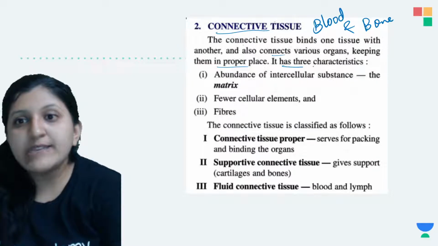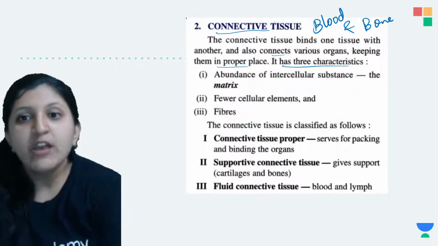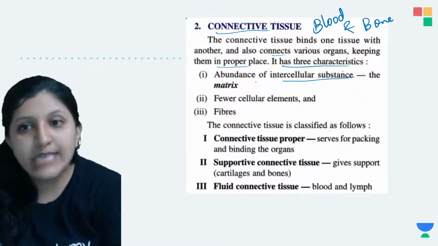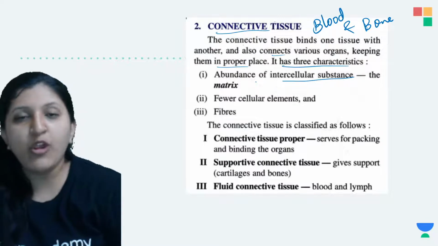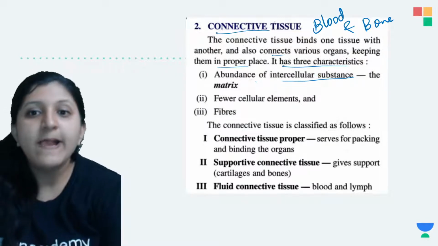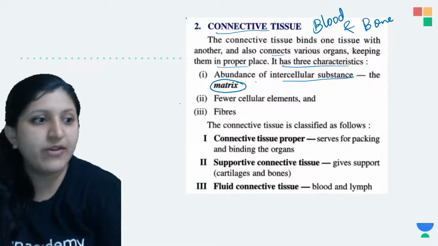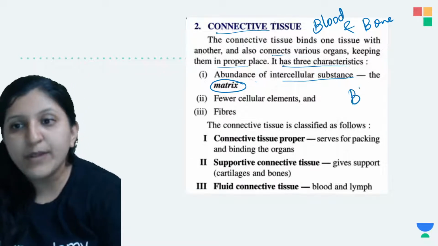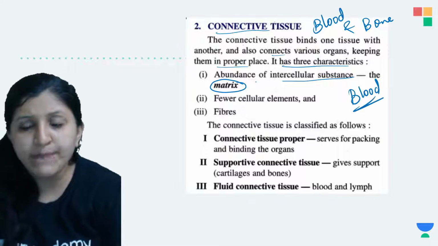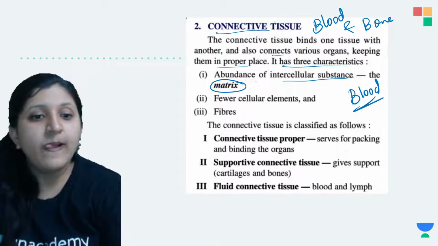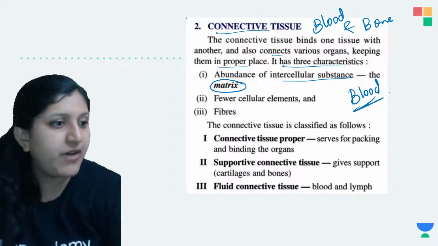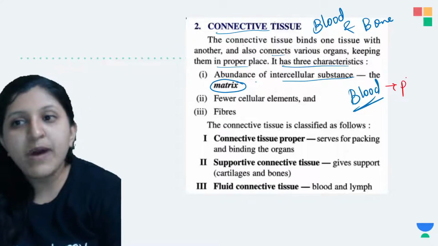Now it has three characteristic features. One is an abundance of intercellular substance, that is, a lot of matrix we can find. If we take the example of blood, in blood you usually find plasma.